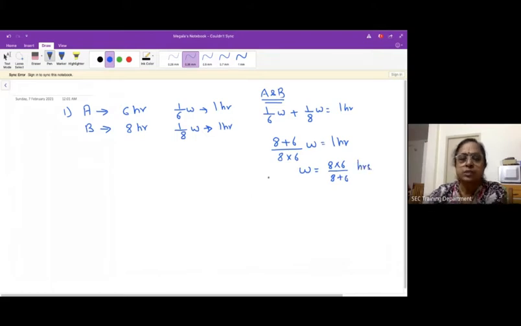In this problem I have just given the detail that the work can be completed in 6 hours and 8 hours. I didn't calculate the entire thing because this becomes a shortcut.